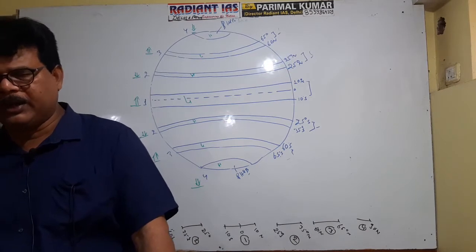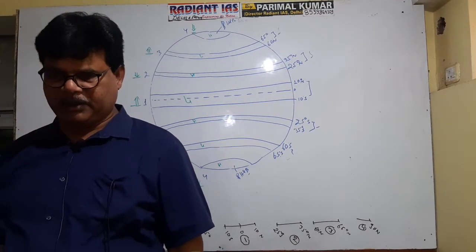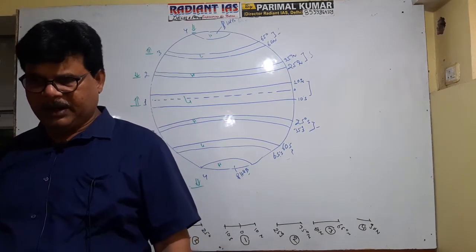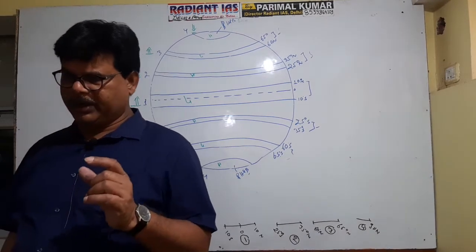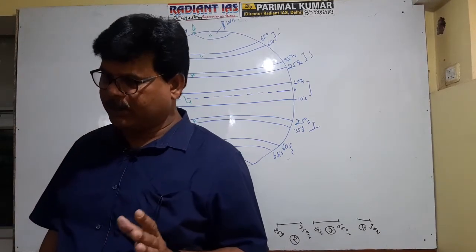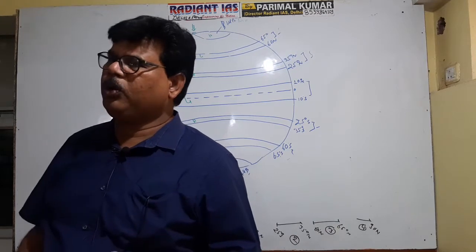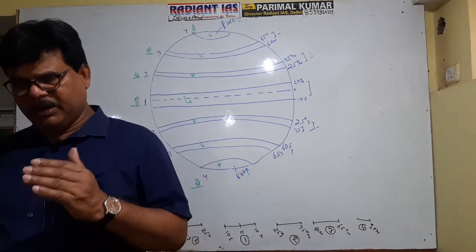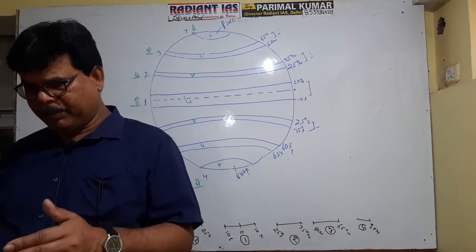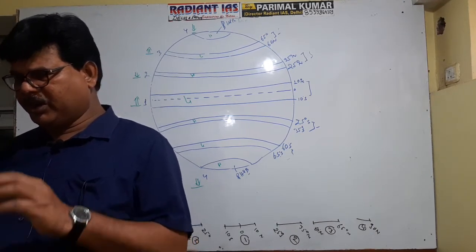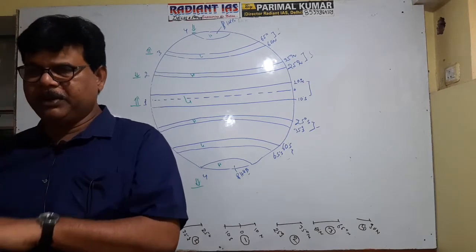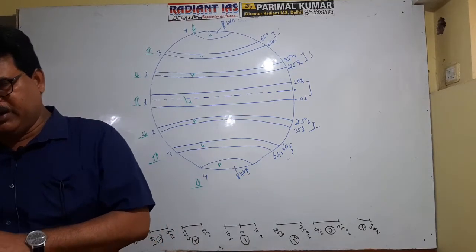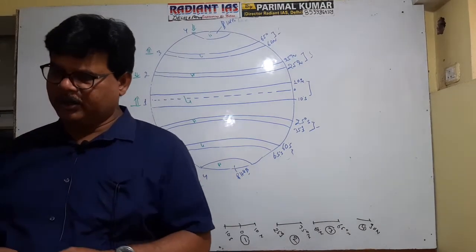Hence the equatorial low pressure belt is referred to as a thermally induced low pressure belt. It is clear now? And it extends between 0 to 10 degree in north and south. It is due to the upward upliftment of the air, and since the temperature of this zone is very high, intense convectional phenomena occur in this zone.